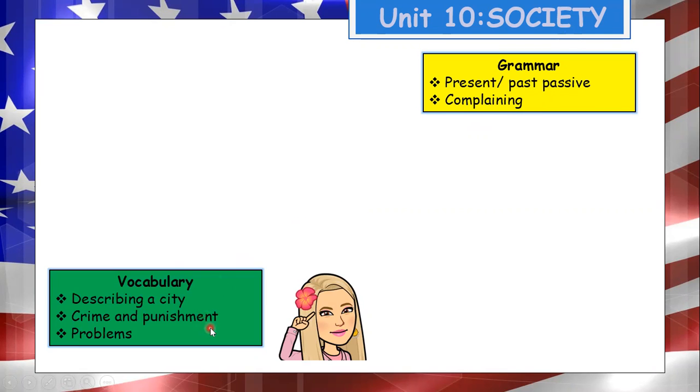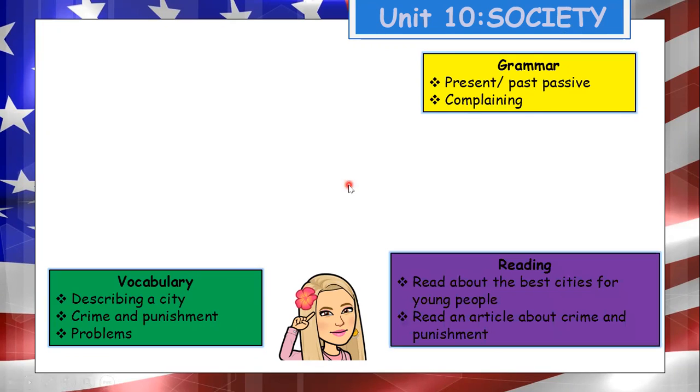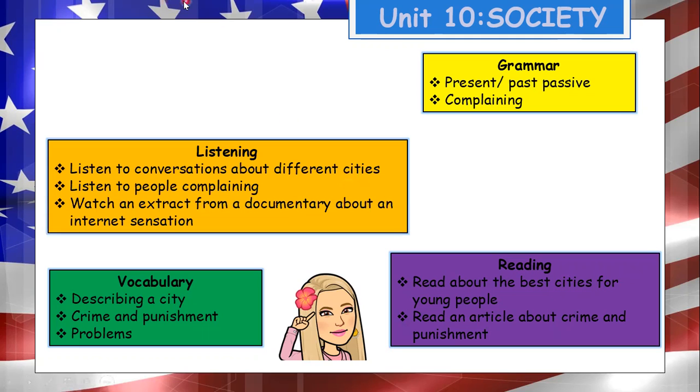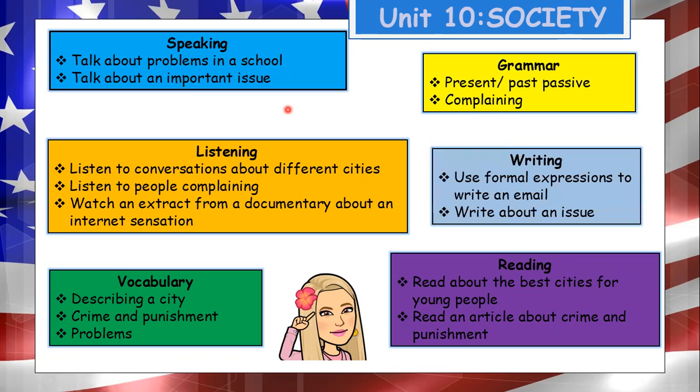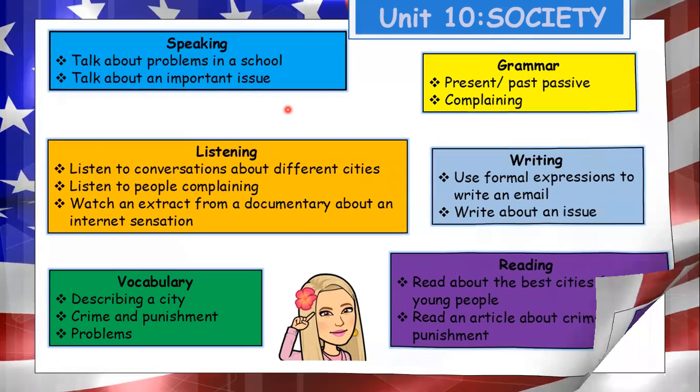In the vocabulary, we are going to remember that we studied describing a city, crime and punishment, and how to talk about problems. In the reading section, read about the best cities for young people and read an article about crime and punishment. In the listening comprehension, you will listen to conversations about different cities, listen to people complaining, and watch an abstract from a documentary about internet sensation. In the speaking part, talk about problems in a school, talk about an important issue. In the writing section, use formal expressions to write an email and write about an issue.